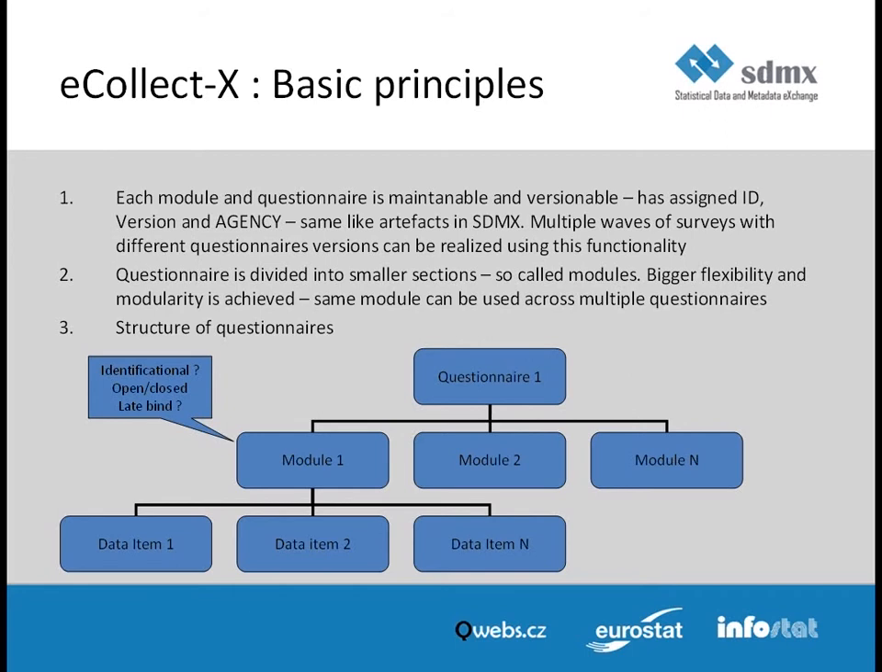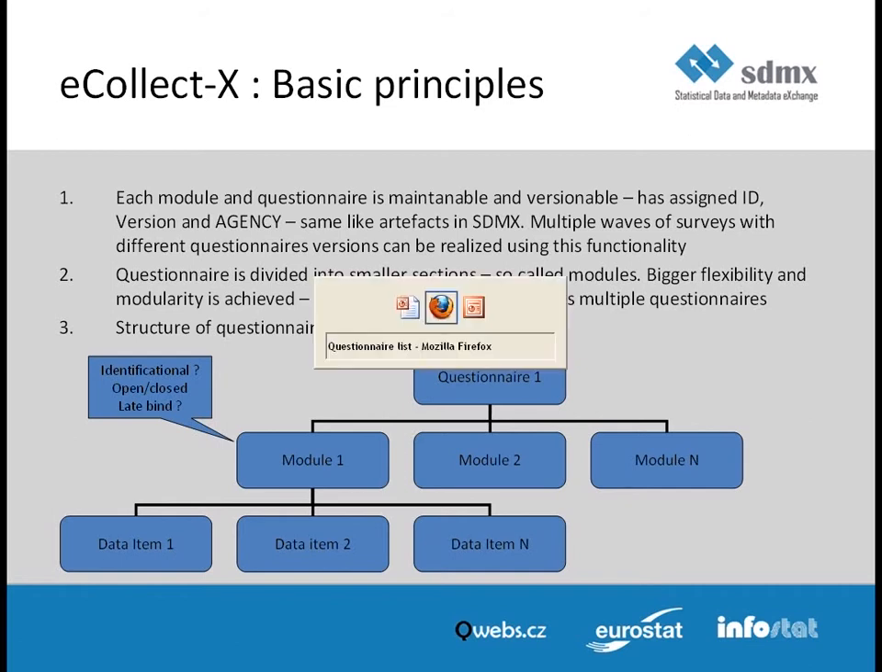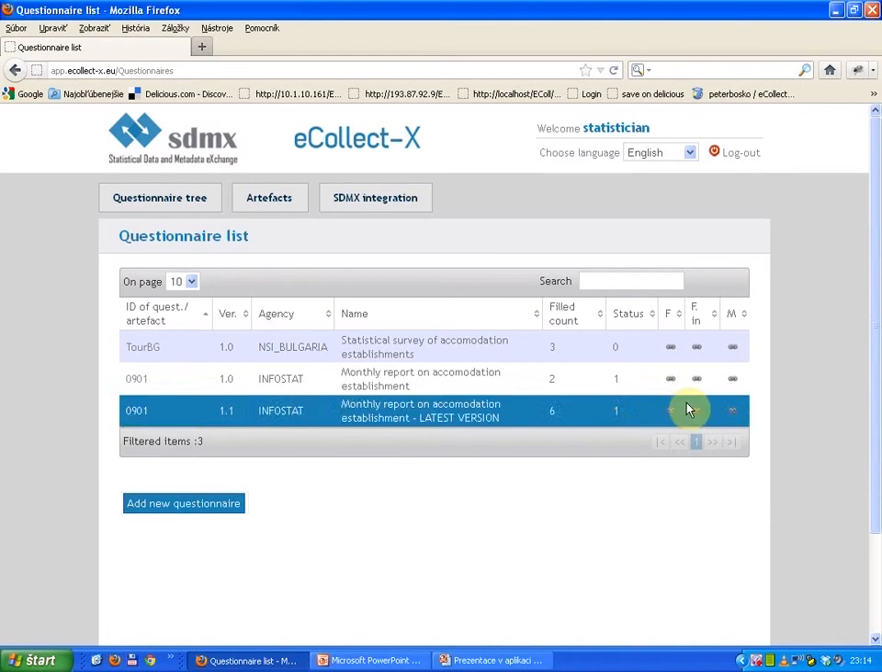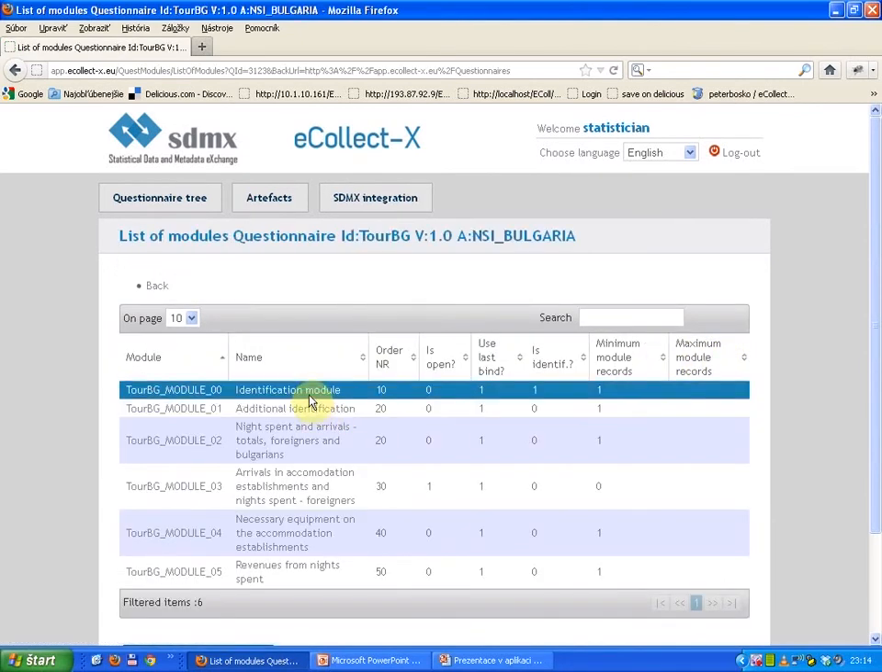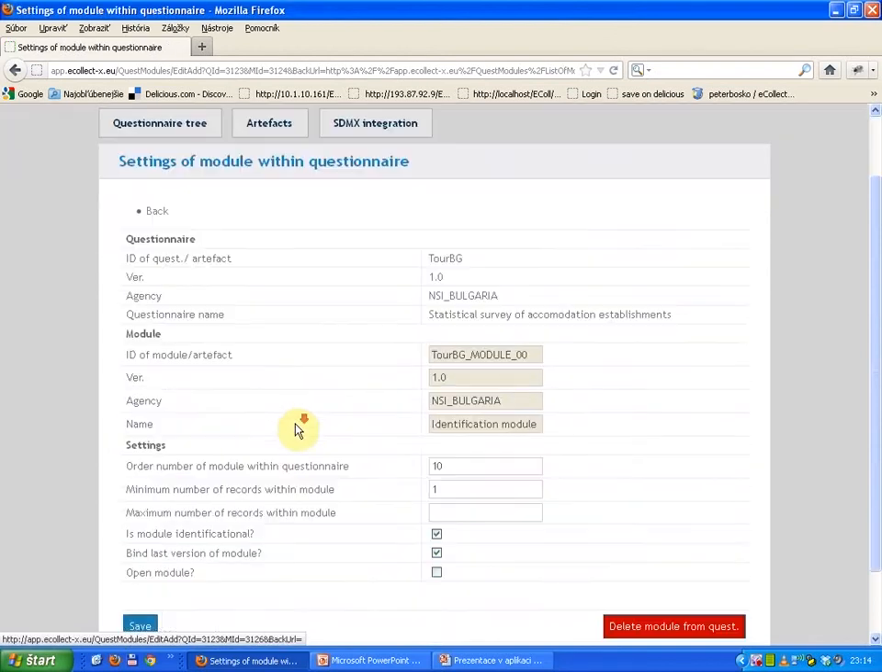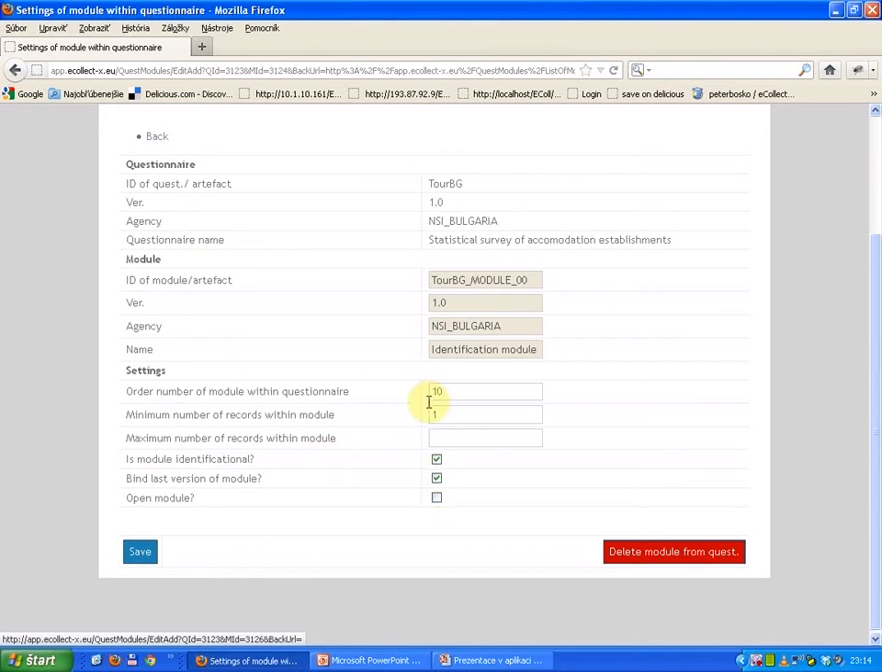Each assignment of a module to a questionnaire has its own properties, which include the attribute is identificational, the attribute open versus closed module, and the attribute bind to last version. When I click on a concrete assignment of a module to a questionnaire, I will see the detail screen which contains all these properties.